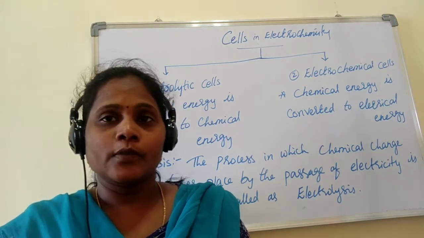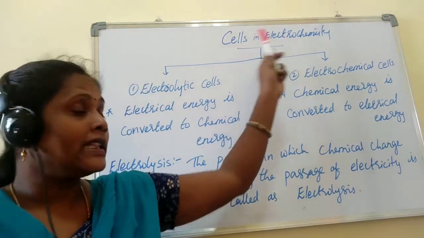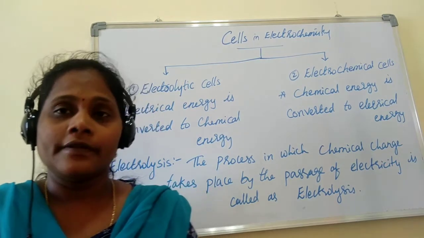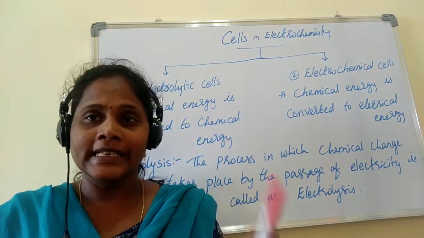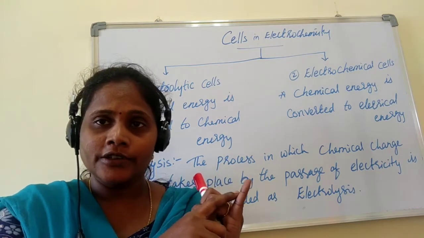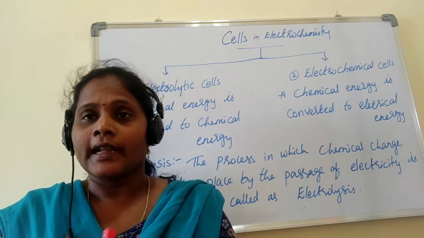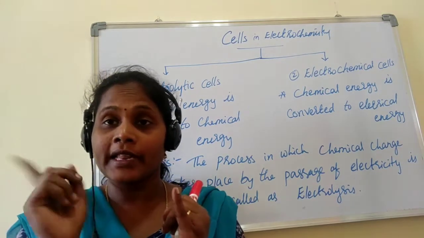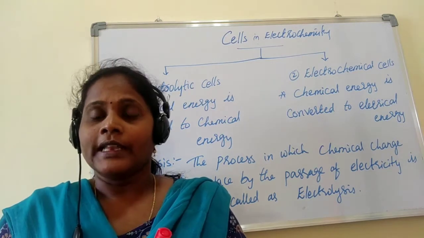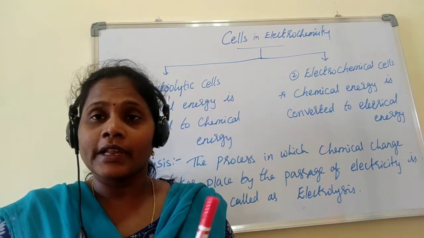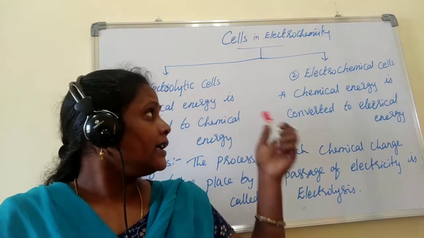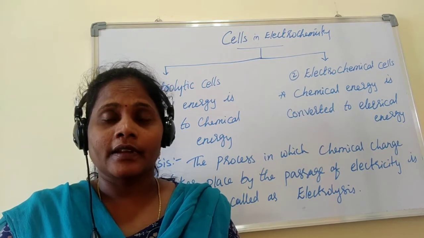Now let us move to the next topic, various cells present in electrochemistry. We said by the definition that electrochemistry deals with two main processes. One process is converting chemical energy to electrical energy using a spontaneous chemical reaction, and the other process is using electrical energy to convert to chemical energy.